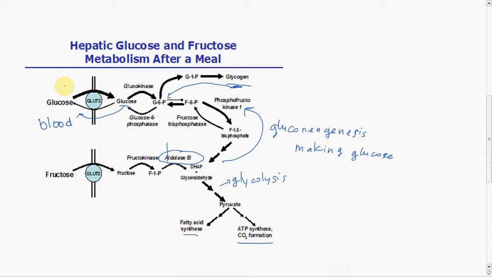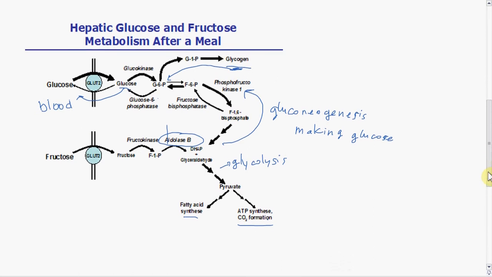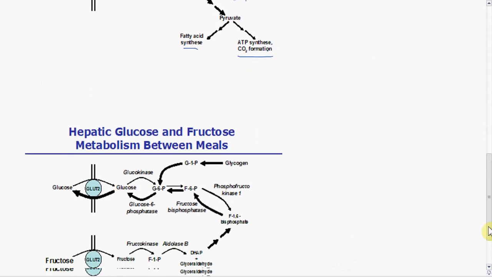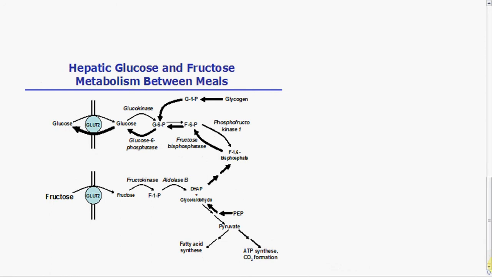Okay, so let's now look at what happens after it's been a while after the meal. Again, we talked about this a little bit, but the glycogen, well, where am I? Right here, glycogen is going to be breaking down to the glucose 1-phosphate and then glucose 6-phosphate, and then the phosphate will be taken off so that glucose can go out into the bloodstream.